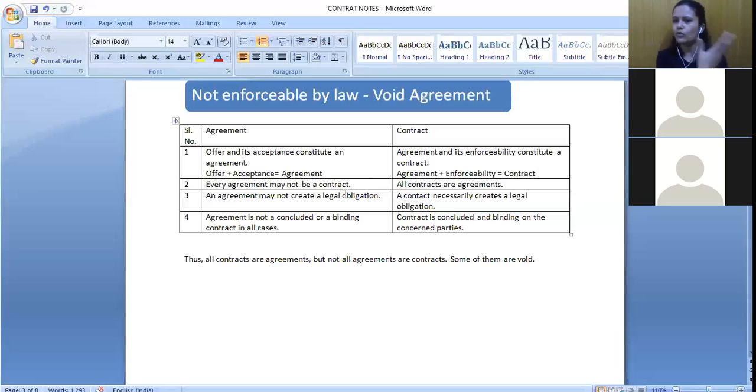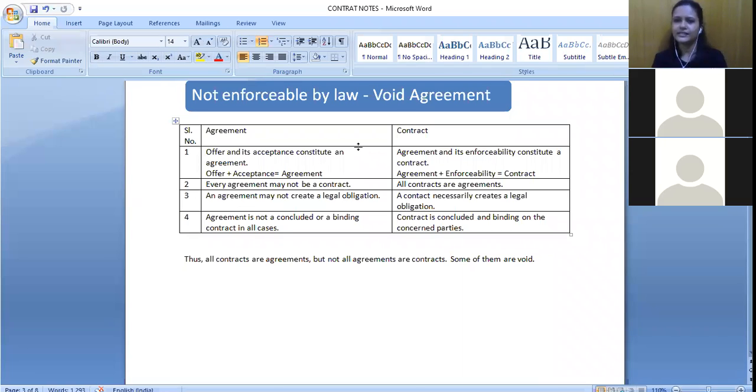You accepting to go out for a movie with me, later on refusing, I cannot go to court of law. Someone saying I'm completing my homework and then I would go out to play, later on not doing it, I cannot approach the court of law for violation of it. So it is said that every agreement may not be a contract, but all contracts will be agreements. If there is a contract, there has to be an offer plus its acceptance.